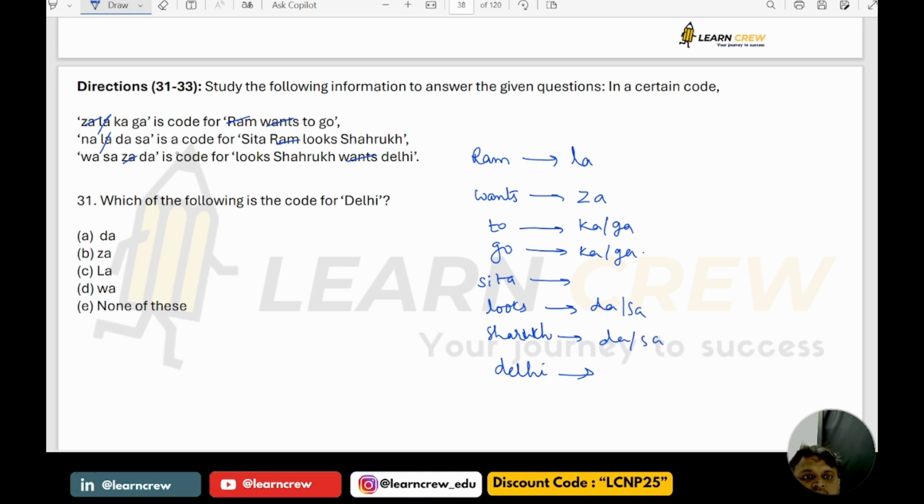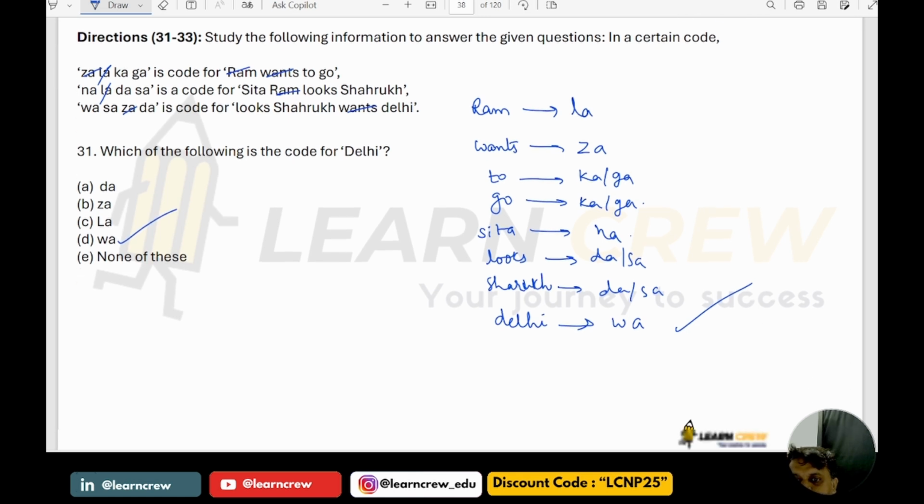Okay, and here look DASA if it is over, NA would be Sita. Here look Shahrukh, WA will be Delhi. Now, which of the following is the code for Delhi? WA. So the answer is option 31, WA.